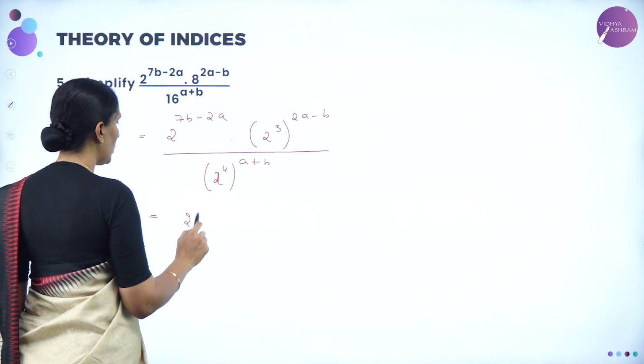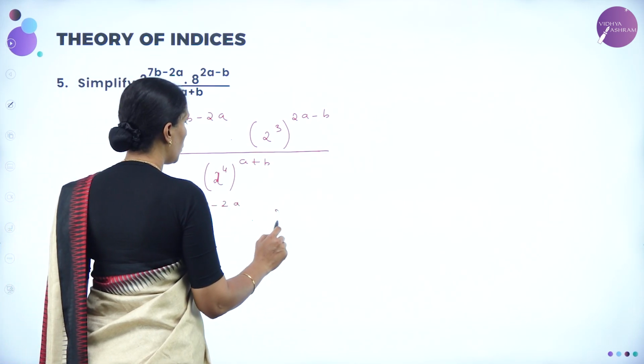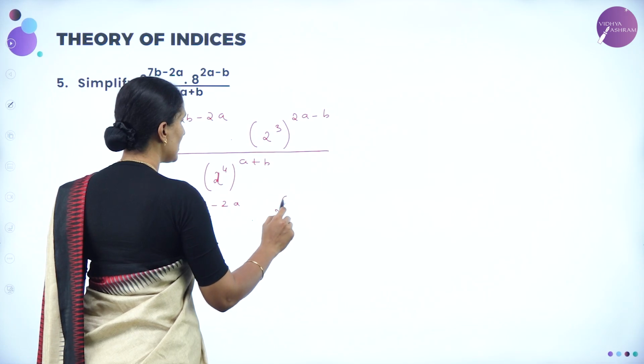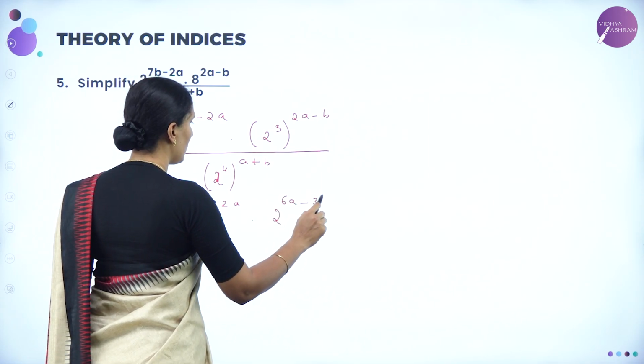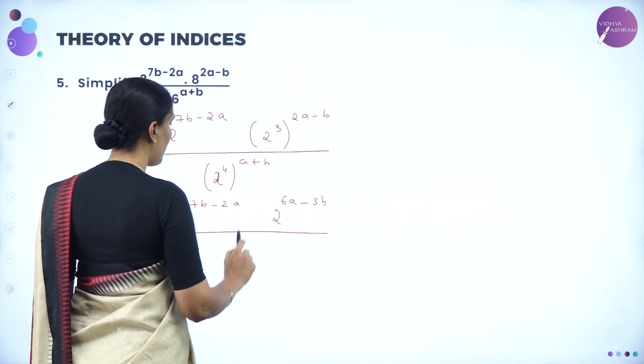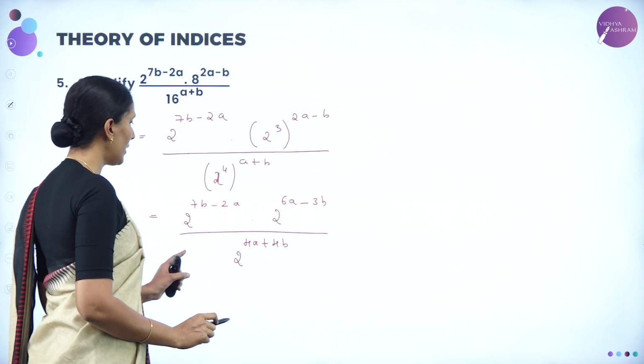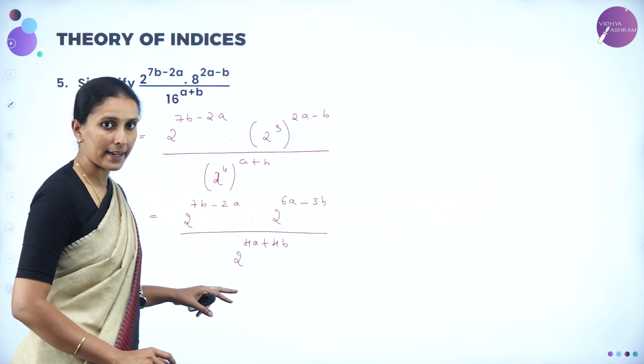Now we have 2 to the power 7b minus 2a into 2 to the power 3 2s are 6a minus 3b whole divided by 2 to the power 4a plus 4b, multiplying the powers. Now let us apply the first law and the second law.